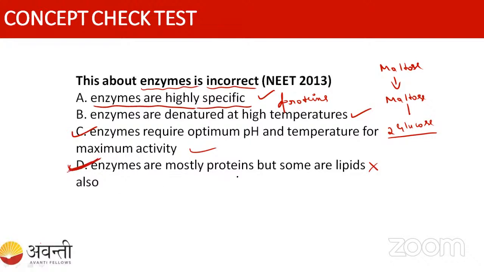The enzymes are mostly protein, but some are lipids. No, okay. Enzymes are never made of lipids. Either protein or RNA. RNA, so we'll call it a ribozyme, right? So that's why option D is the correct answer.